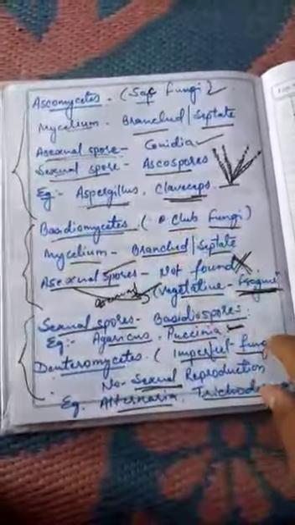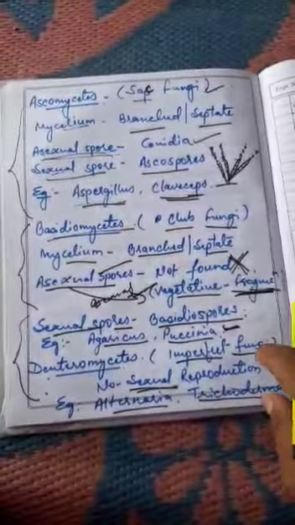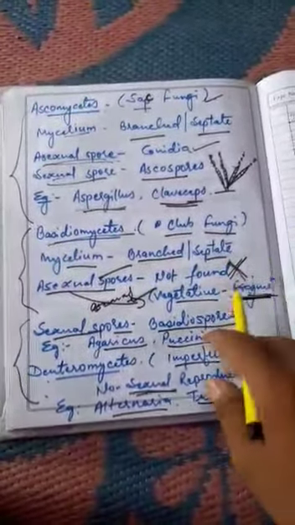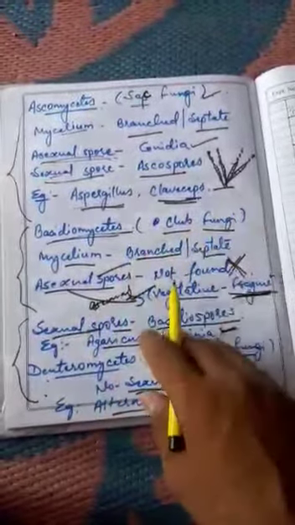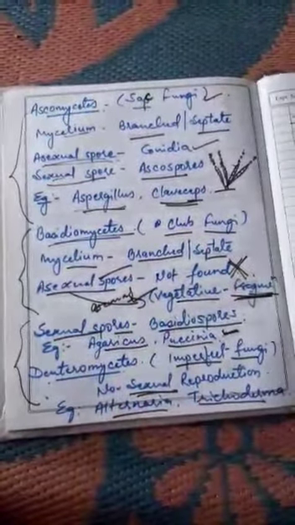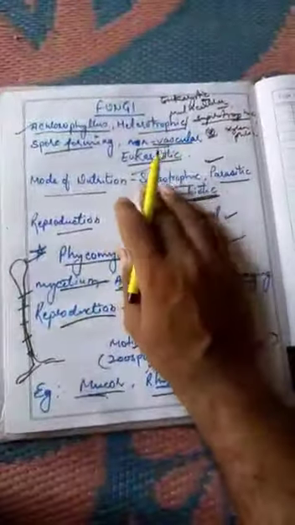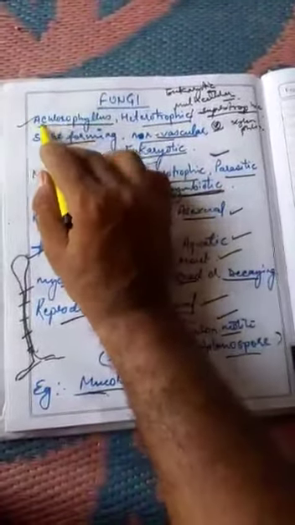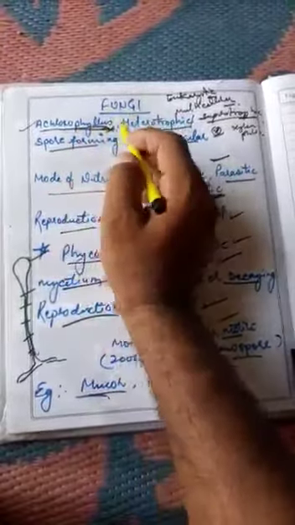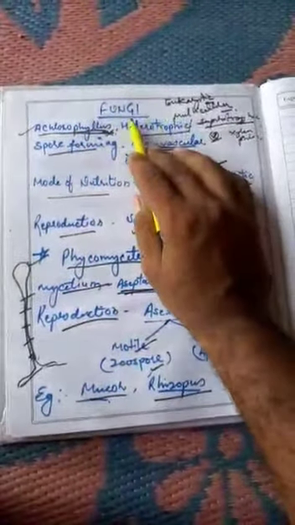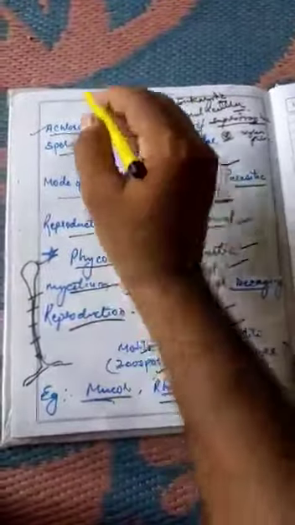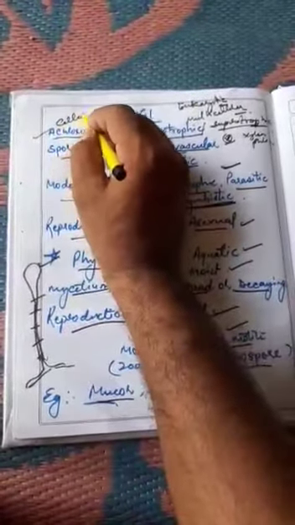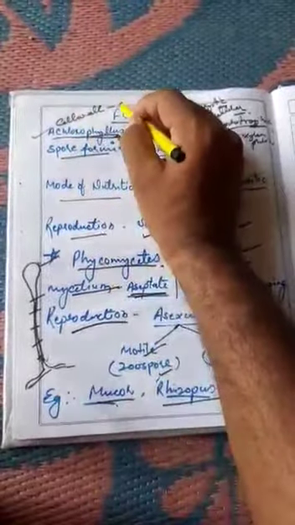Next we are going to talk about kingdom Plantae and kingdom Animalia. Those are multicellular individuals. One is autotrophic, another one is heterotrophic. Fungi are completely different from them. Why? Because they are achlorophyllous. They do not have any chlorophyll. They don't produce their own food. And they are not like kingdom Animalia either, because they have a cell wall in their body, and the cell wall is made up of chitin.